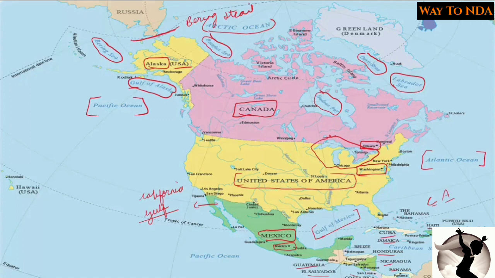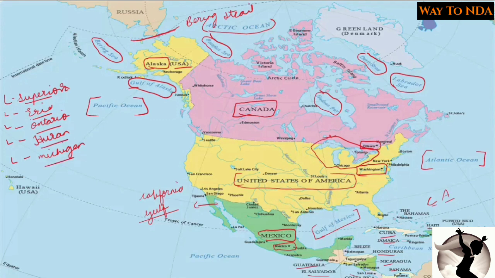The first one is Superior, and then the next is Erie, and then you will find Ontario, then Huron, and then Michigan. So these are the five important lakes: Superior, Erie, Ontario, Huron and Michigan.